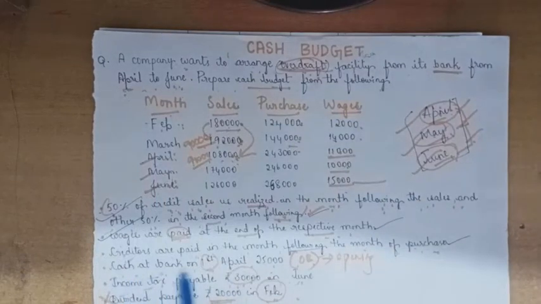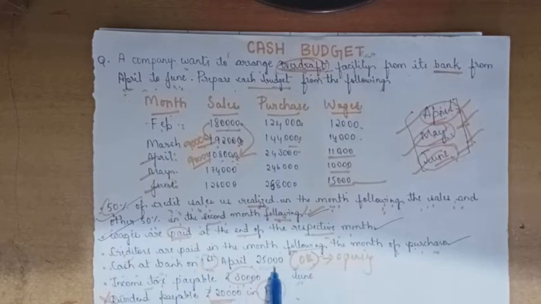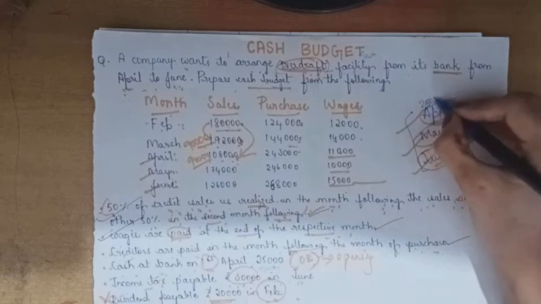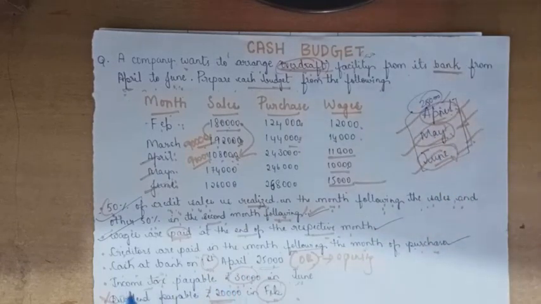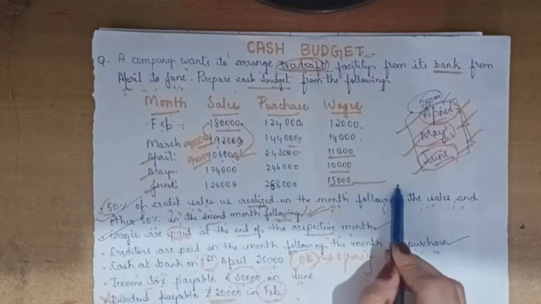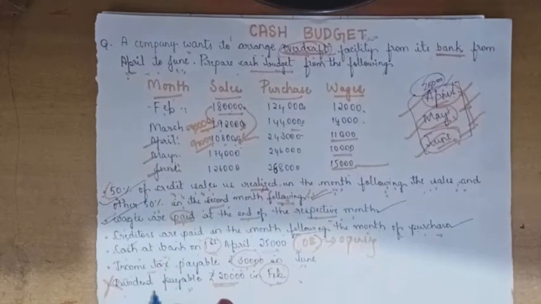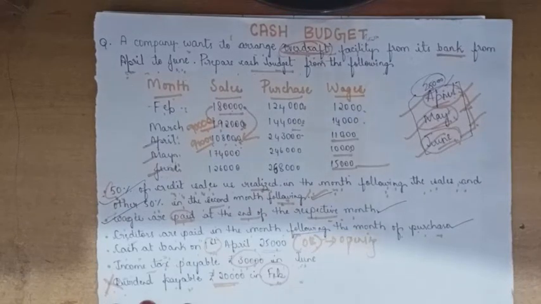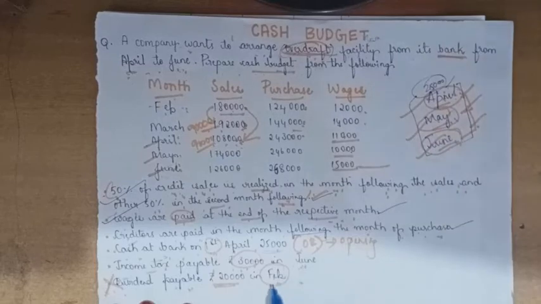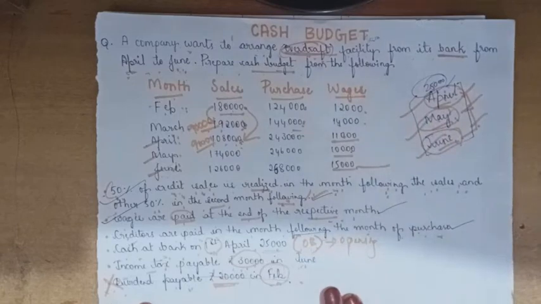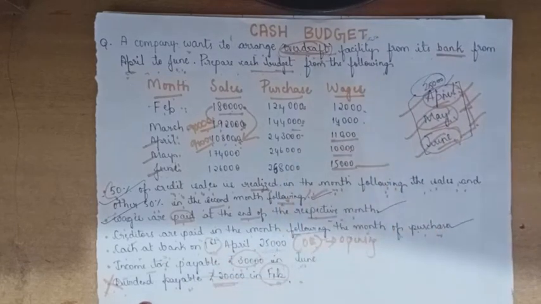Next, cash at bank on 1st April is 25,000, that is the opening balance for April. Next, income tax payable is 30,000 in June, so in the month of June we have to write income tax. Then dividend payable is rupees 20,000 in February. We are preparing only for April, May and June, so the February information is not valid. So this is the given information, and from it we have to prepare a cash budget.